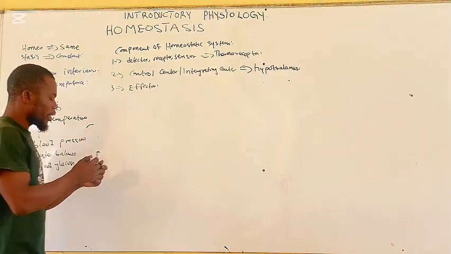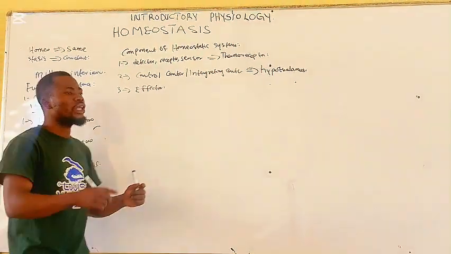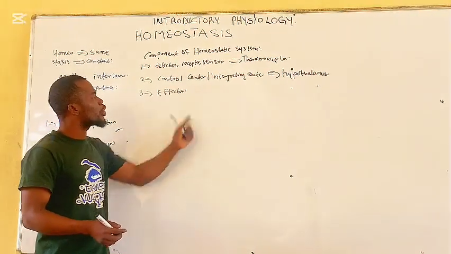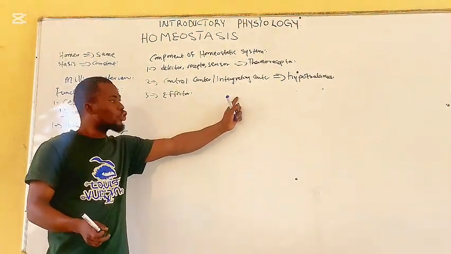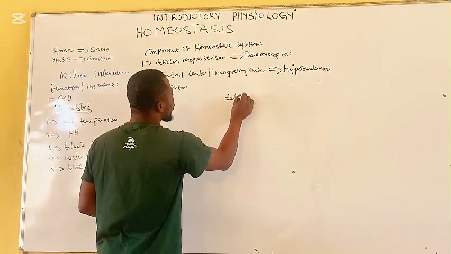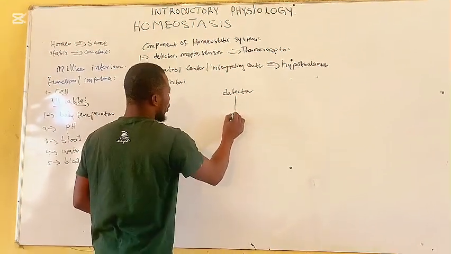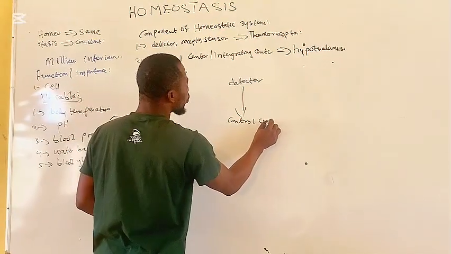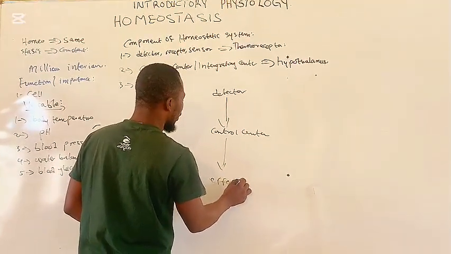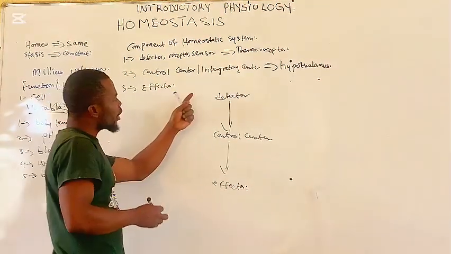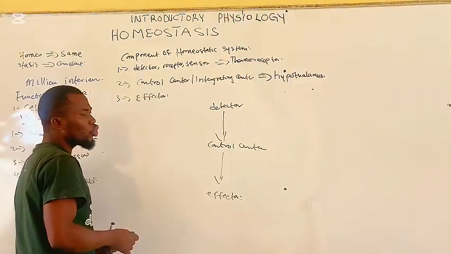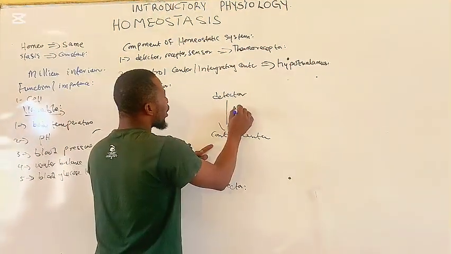Then the effector is the organ that will act on the changes under the message from the control center. So now, this is our detector, the control center, and the effector. The detector will detect changes and then send the information to the control center through the afferent pathway.